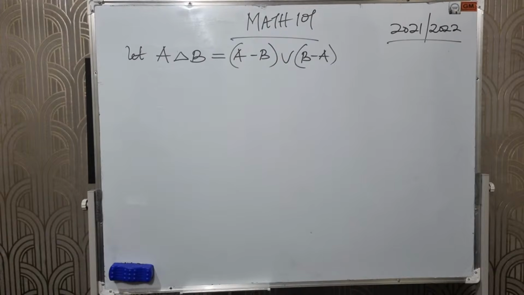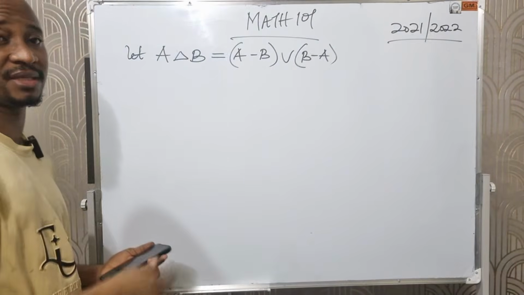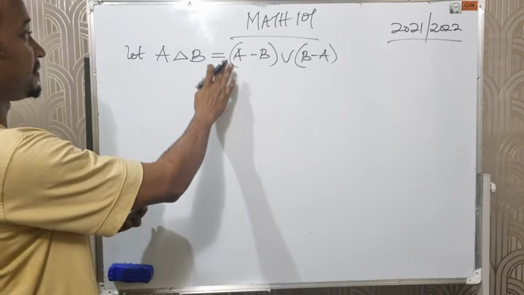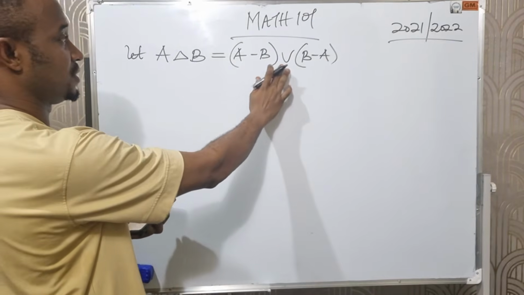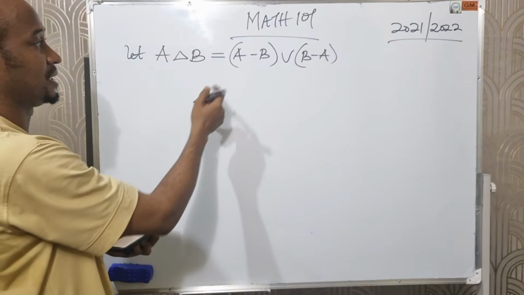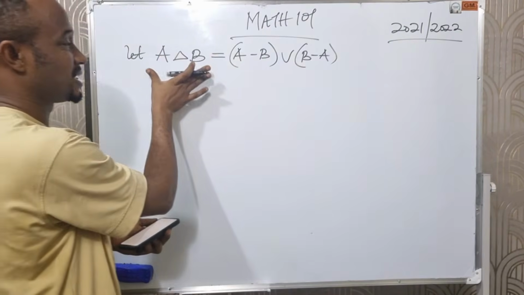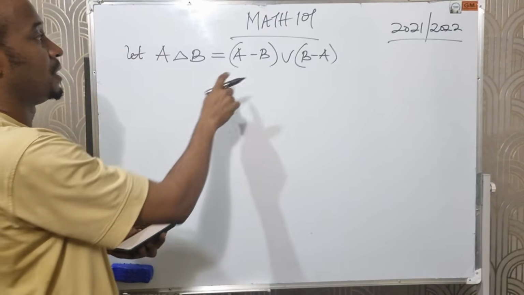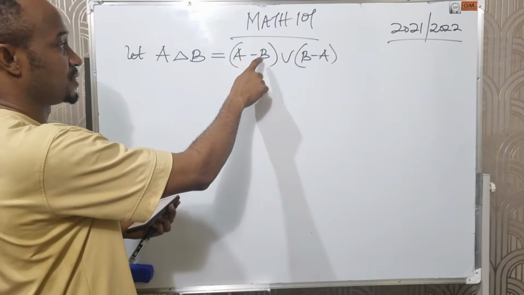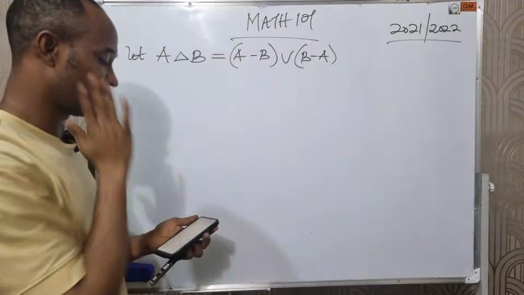Okay, let's continue. Now we are told A difference B. We call it symmetric difference under set theory. A difference B is defined as A minus B union B minus A. This means symmetric difference in sets, and this means A difference B union B difference A. That's what symmetric difference is. Now, A difference B means those elements that are found in A, but not found in B. B difference A means elements found in B, but not found in A.